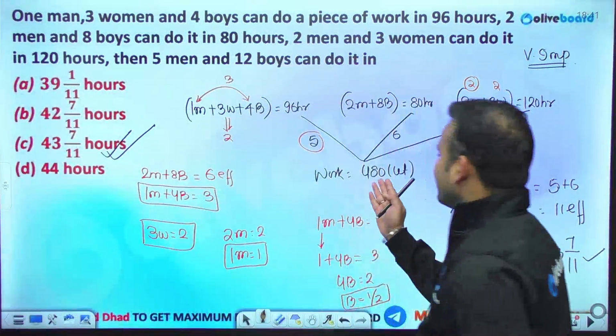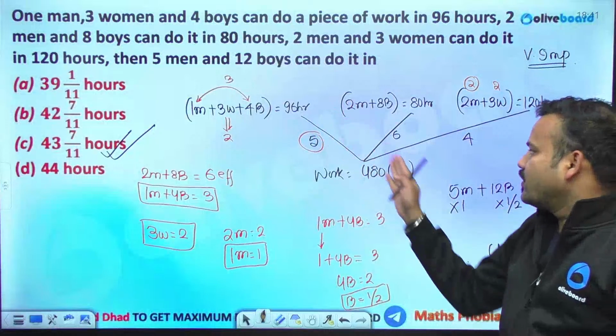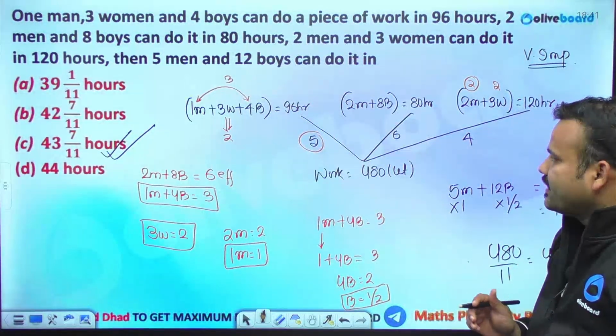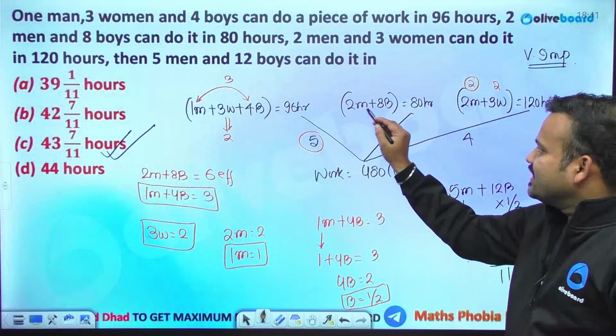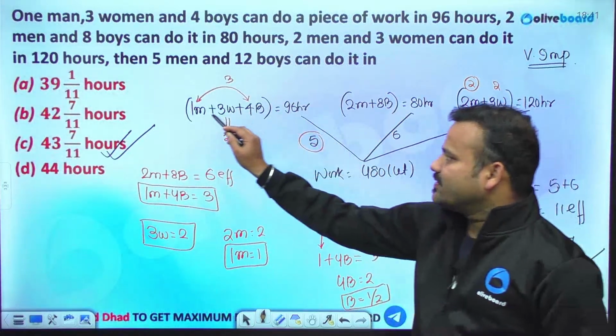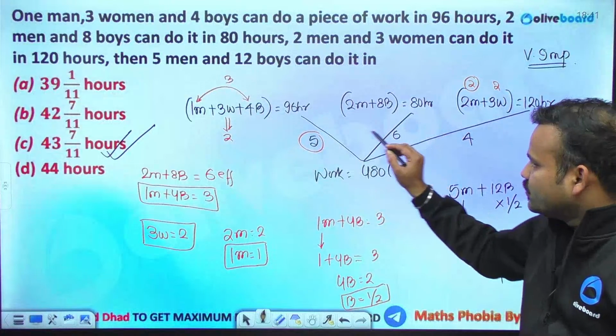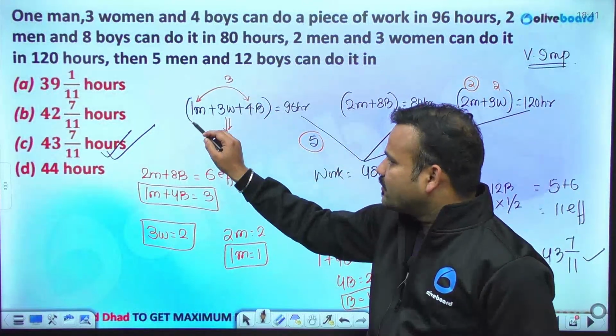See, total work is 480. Divide 480 by 96. Their efficiency is 5, 6, 4. Only click was here it's 2 men and 8 boys. Here it's 1 man and 4 boys. They are facing an efficiency of 6, though they will be having half the amount of men, half the efficiency.